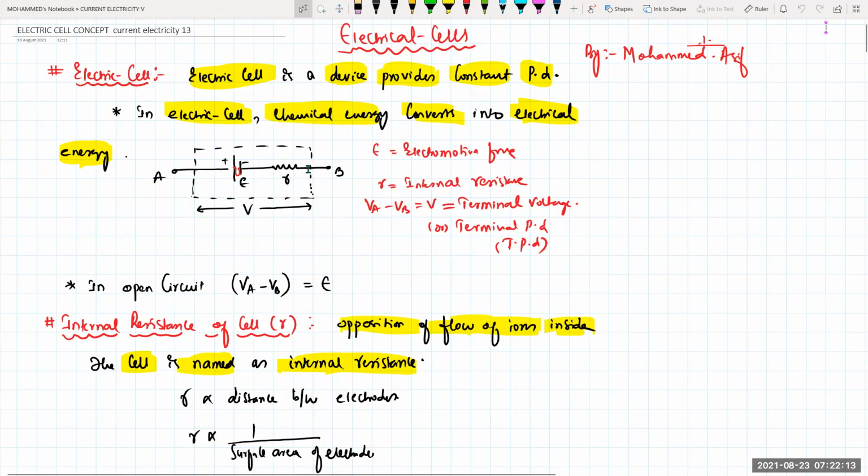The cell has a small resistance, which is known as small r, the internal resistance. The terminals A and B have a potential of V. VA minus VB is known as V, the terminal voltage or terminal potential difference. So this is the symbol for an electrical cell. So what is an electrical cell? An electrical cell is a device which provides a constant potential difference. In the electric cell, chemical energy is converted into electrical energy. Is that clear?